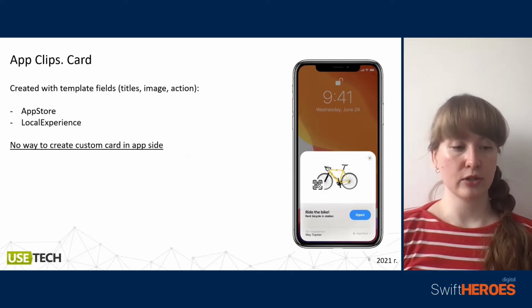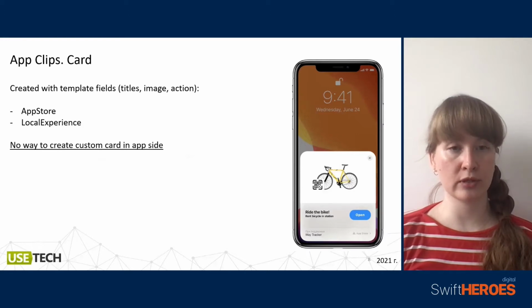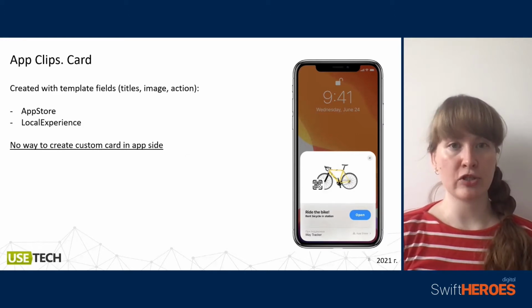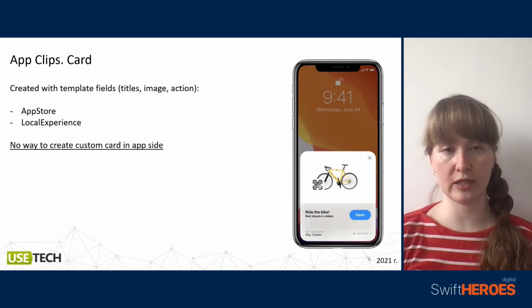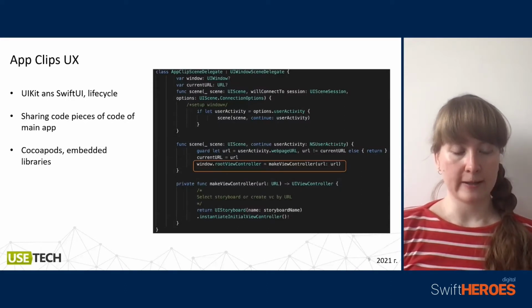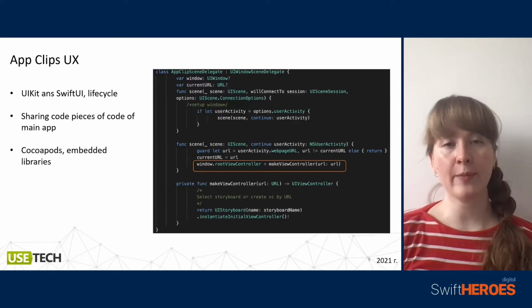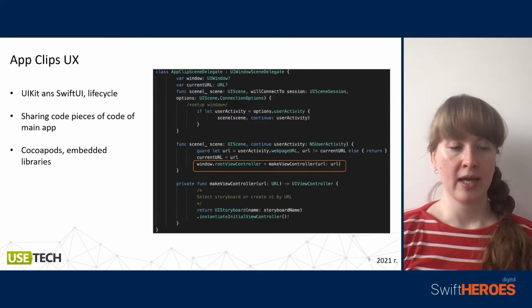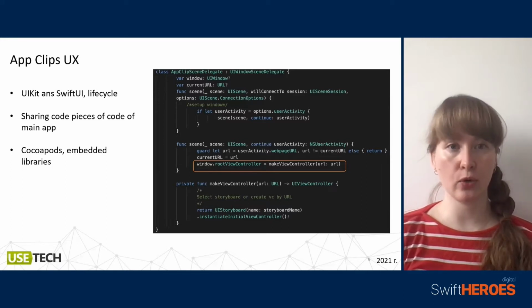So these cards could be created in App Store Connect directly or as a local experience on your phone, and while creating them you should fill some template fields, titles, images, sections, and so on, and then they're combined and you receive this card while scanning a specific code. And when you receive an app, it is not the whole app, it is only a part of your app. This part of your app could support UIKit or SwiftUI, and also it supports its life cycle.